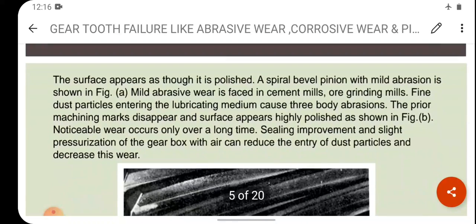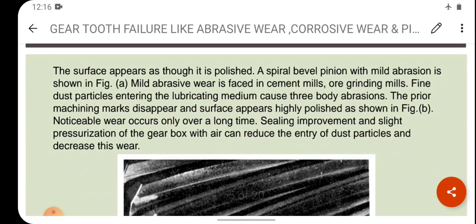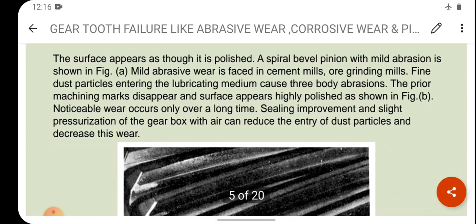The surface appears as though it is polished. A spiral bevel pinion with mild abrasion is shown in figure A. Mild abrasive wear is faced in cement mills. Where can this be seen? It can be seen in cement mills or grinding mills. Fine dust particles entering the lubricating medium cause the tooth body abrasion. The prior machining marks disappear and the surface appears highly polished as shown in figure B. See the figure number B here.